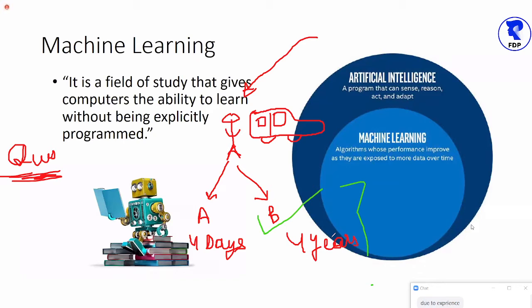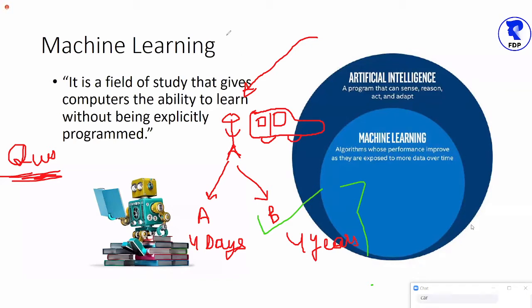Fantastic. Exactly. Well done. Impressive. Almost all have given the 100% correct answer that B is having more experience.